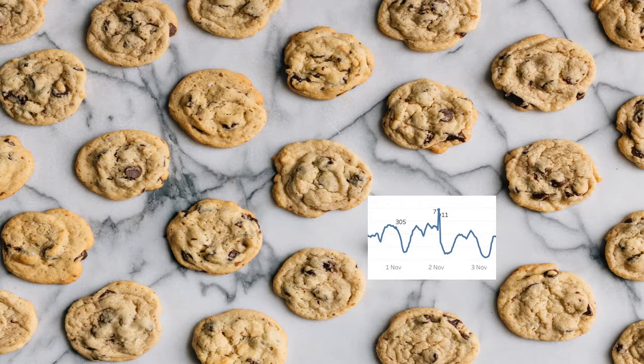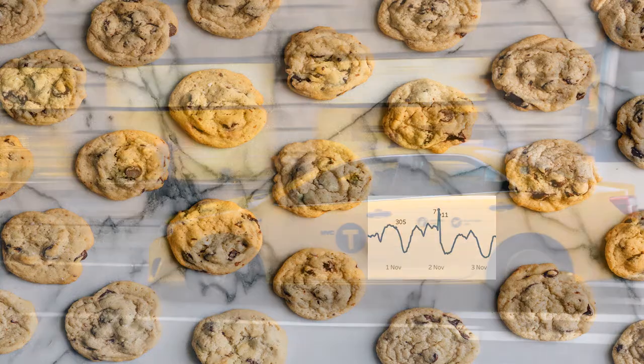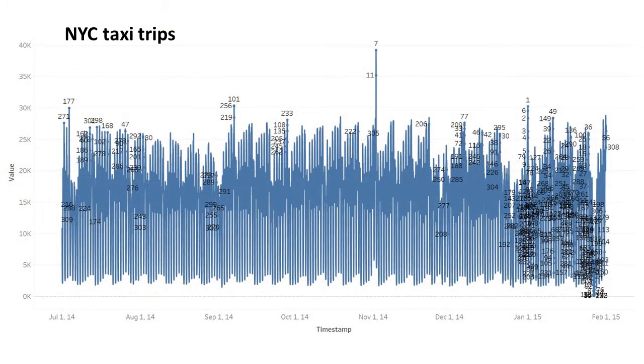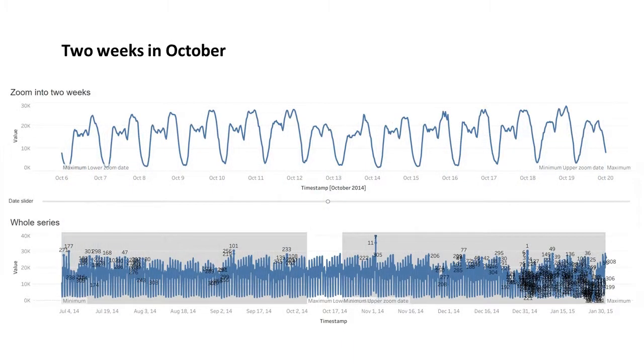In this video, we are going to zoom into the New York City taxi time series data. This is one of our free trial datasets. We have used the Penny Analytics Outlier Detection Service to find the outliers, and the reasons why, and have loaded our results file into Tableau. The whole dataset is very busy, but we have created a slider so that we can zoom into 2-week periods.